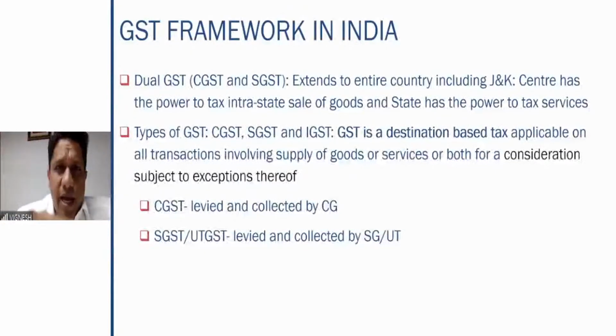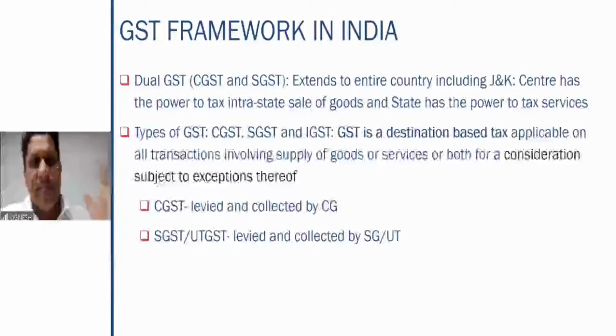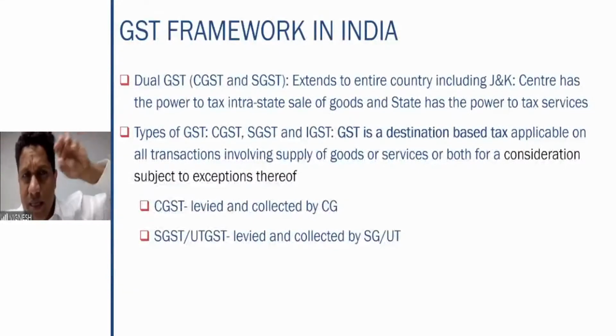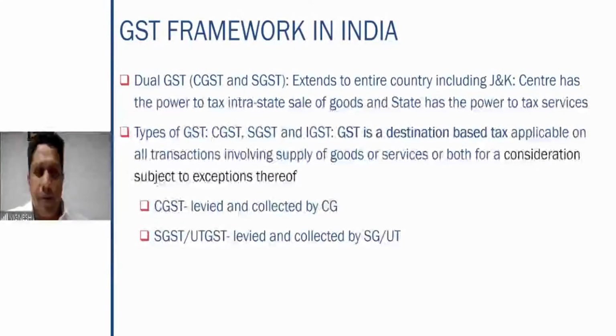If location of supplier and place of supply are in two different states, it is an interstate supply, and on that IGST is applicable, right? So that is the concept of your IGST. So GST is a destination-based tax. That is, the revenue accrues to the destination state. If you are selling a product from one place to the other, the GST basically goes to the state where the goods are received, right? How this will work, we shall discuss.